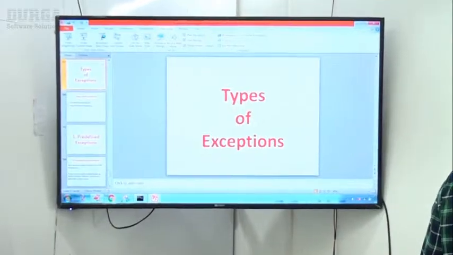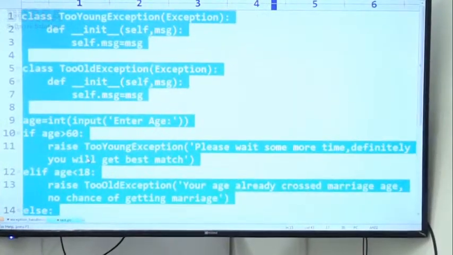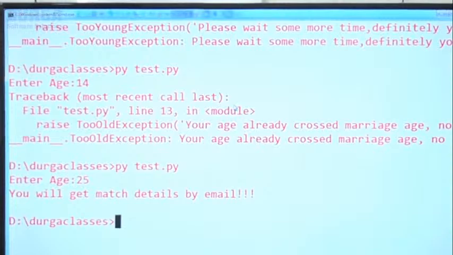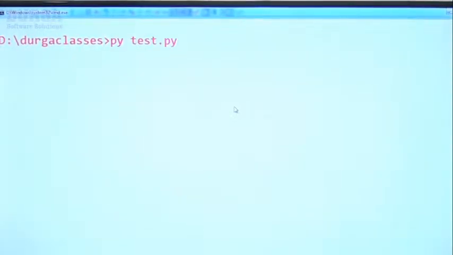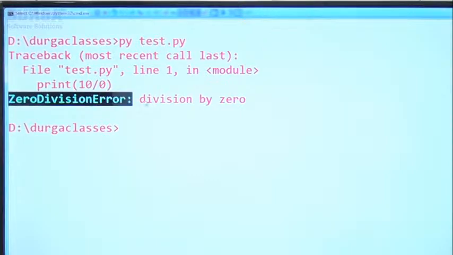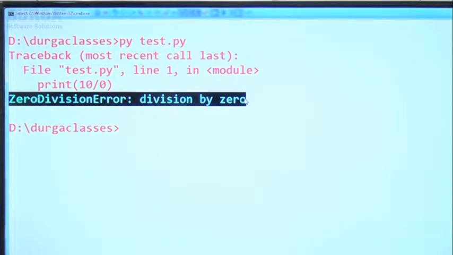Here my requirement is, observe, print 10 by 0. If I take 10 by 0, what is the answer we are going to get? Have you observed? Zero division error, division by 0. So whenever we are trying to perform division by 0, immediately Python virtual machine will raise zero division error, division by 0.